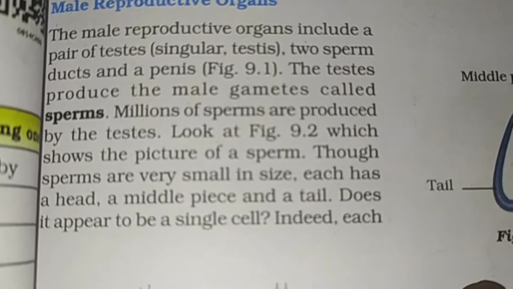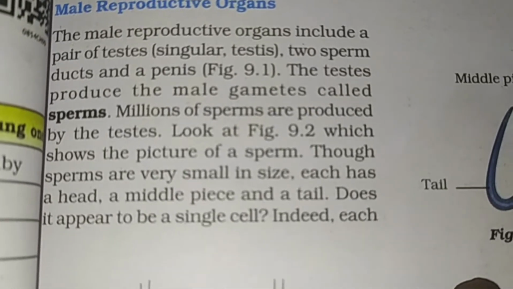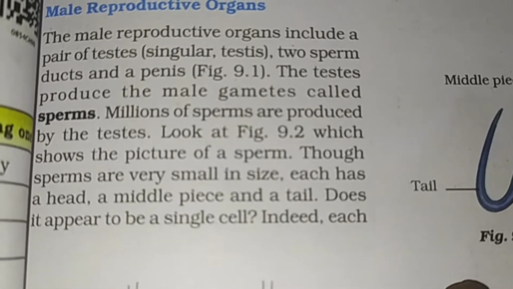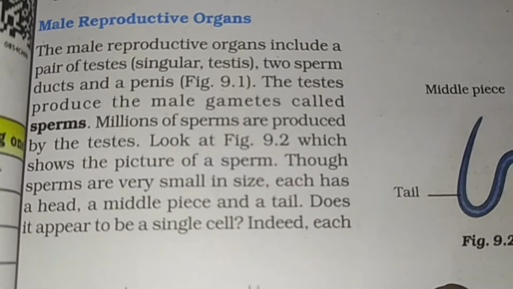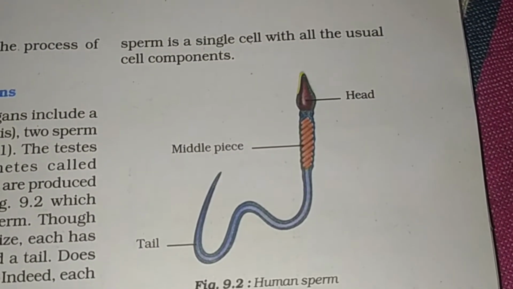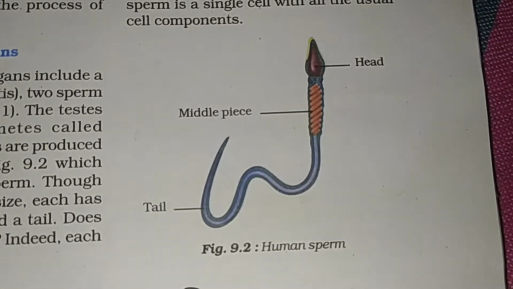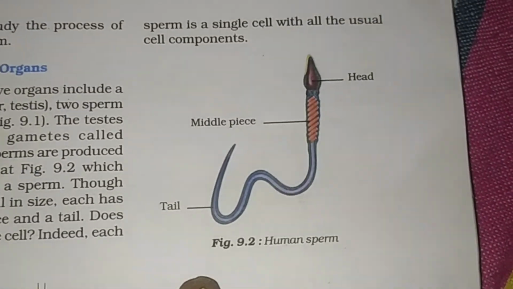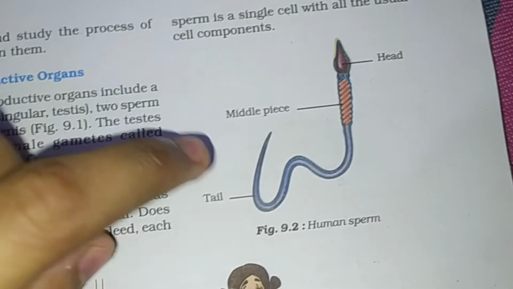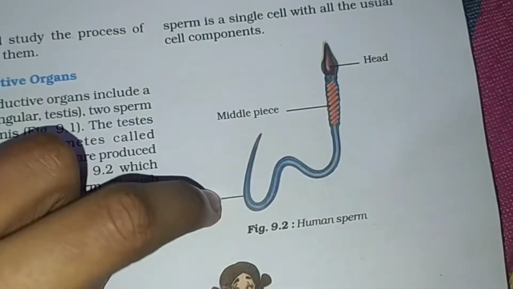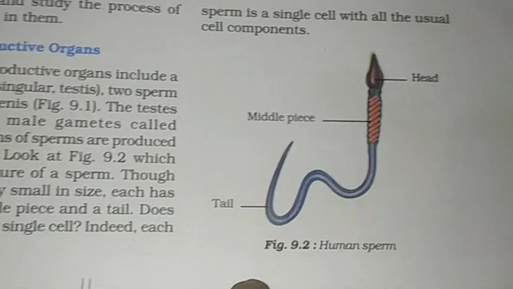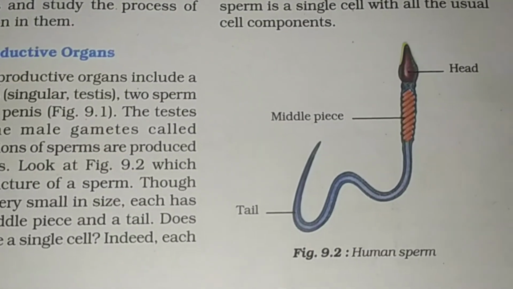Though sperms are very small in size, each has a head, middle piece, and a tail. Does it appear to be a single cell? Indeed, each sperm is a single cell with all the usual cell components. So this is a human sperm, this is the middle piece, this is the head, and this is the tail of a sperm, and it is a unicellular organism.